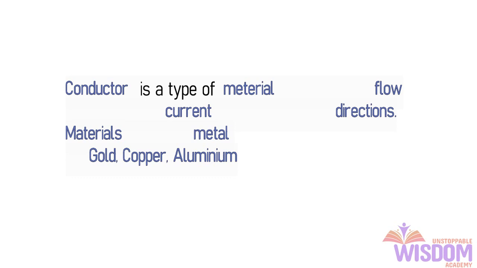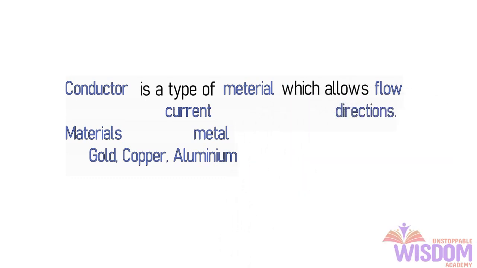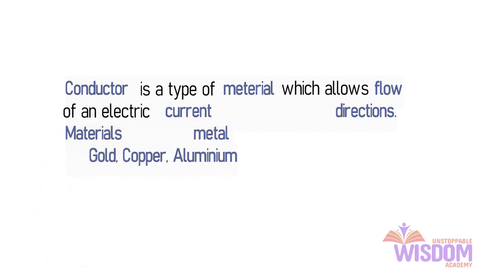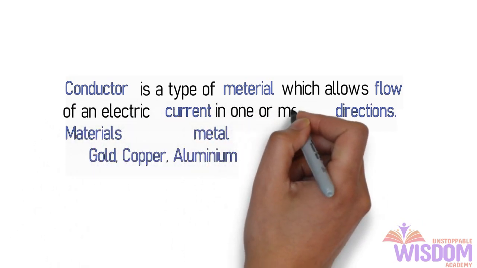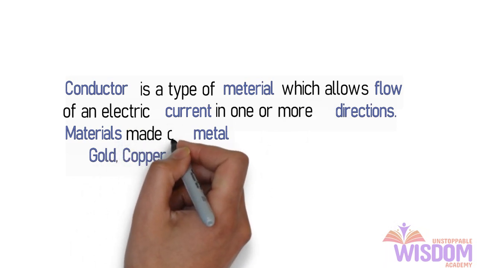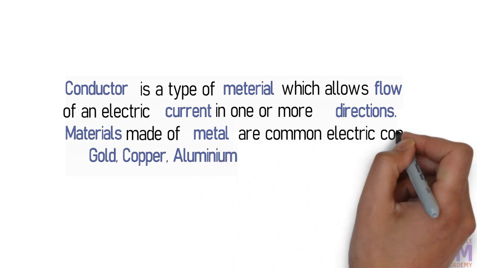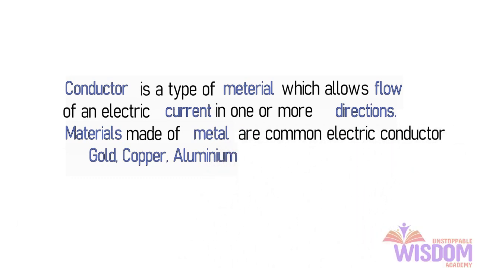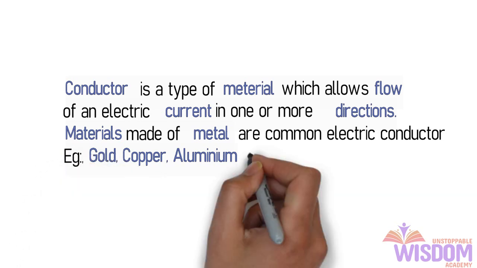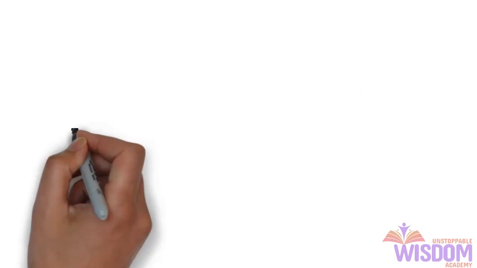Conductor is a type of material which allows flow of an electric current in one or more directions. Materials made of metal are common electric conductors. Example: gold, copper, aluminum are good conductors.